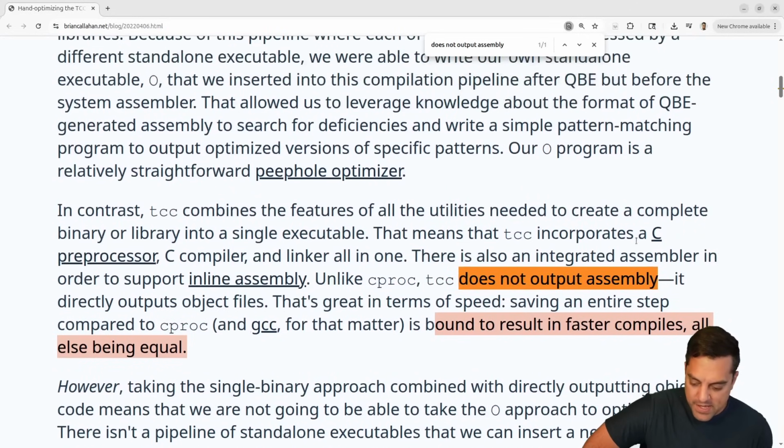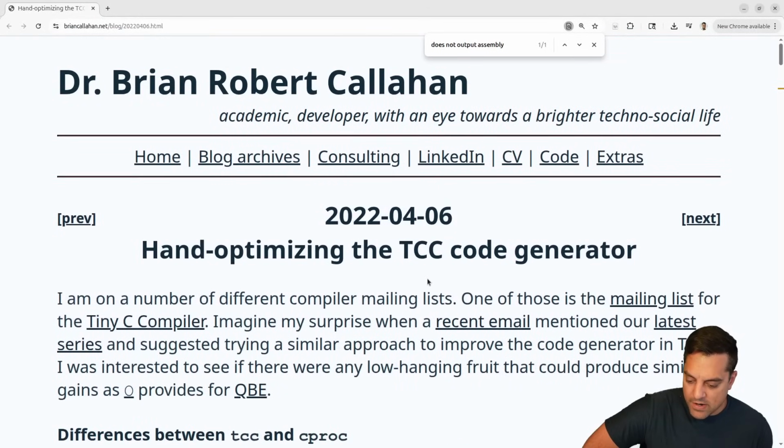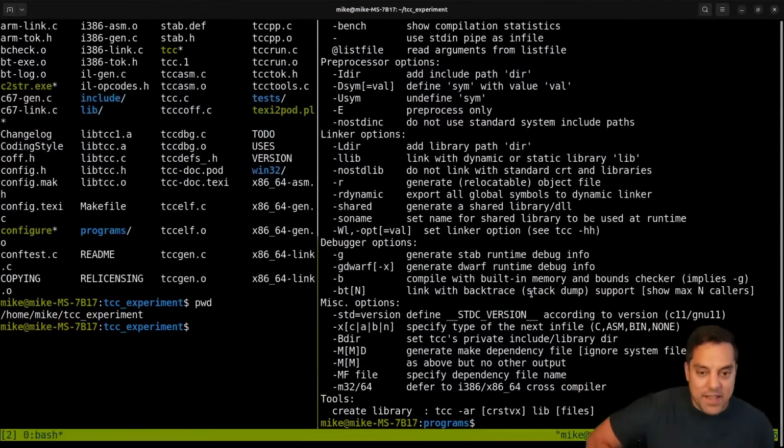Okay, so interesting, yeah. And we'll have to look at cproc perhaps later here. So anyways, this is from this article here. And Dr. Callahan does some really awesome work, some engineering stuff and tutorials and so on. So anyways, just wanted to highlight that. Cool to see the answer from him. Okay, so that gives us our answer here.